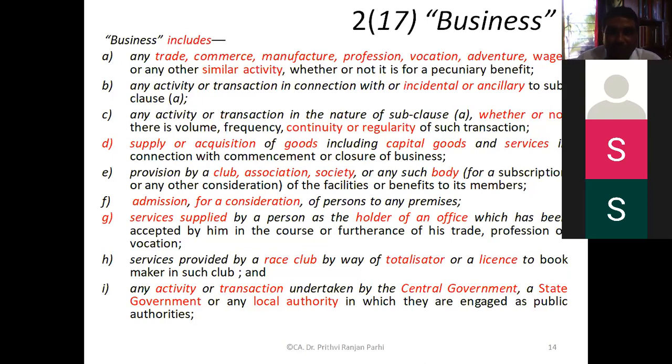Services supplied by the holder of an office, that's also business. We'll be discussing all these things. Activity or transaction undertaken by governments are also business. So broadly, have this in mind that all these activities are business. If you have any query, ask me at this point of time.